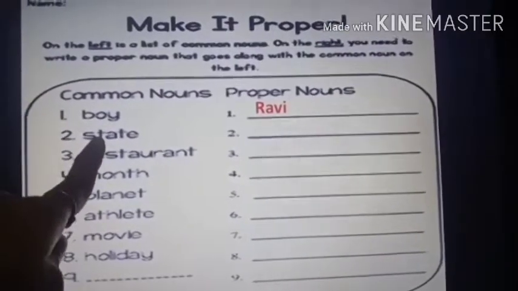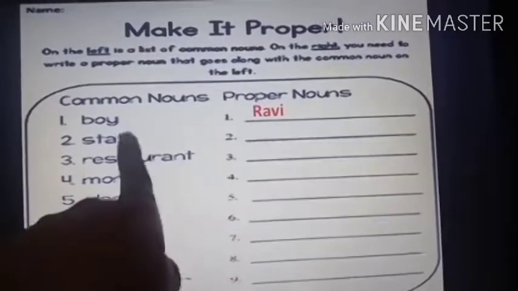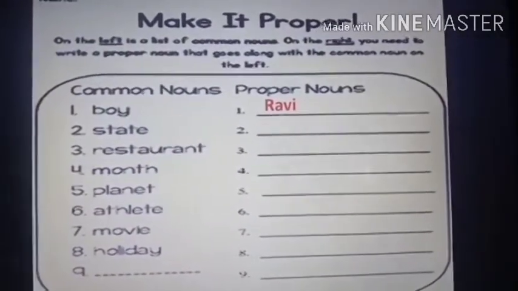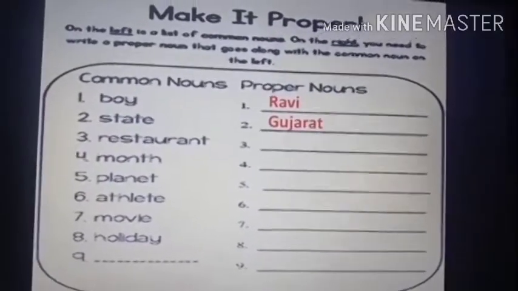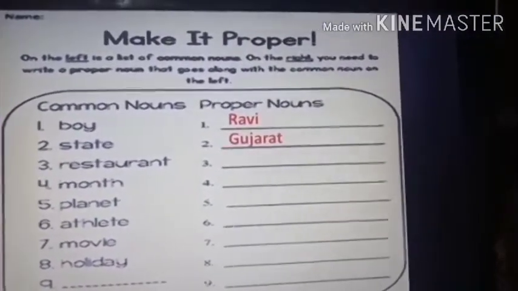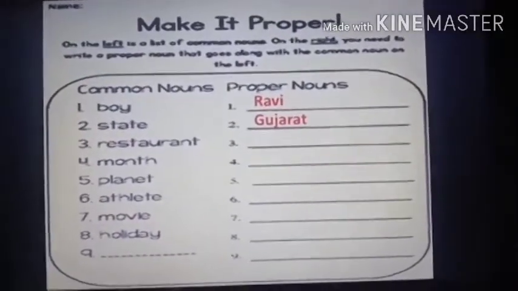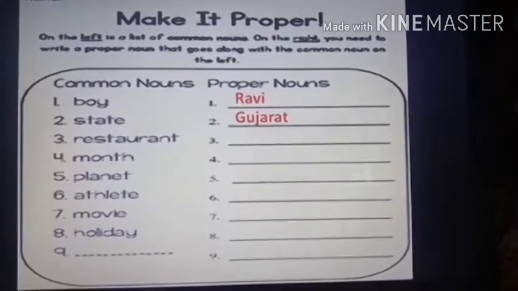Now state. State is a common noun. So now I have to give a proper noun of this state. So what will I write? Gujarat. There are many states. There is Maharashtra, there is Karnataka, there is Kerala. There are so many states, so you can write any state you want. So this is a proper noun, right?